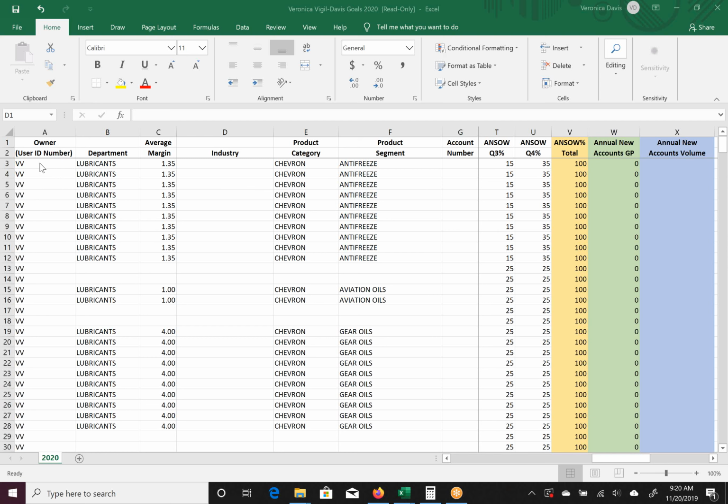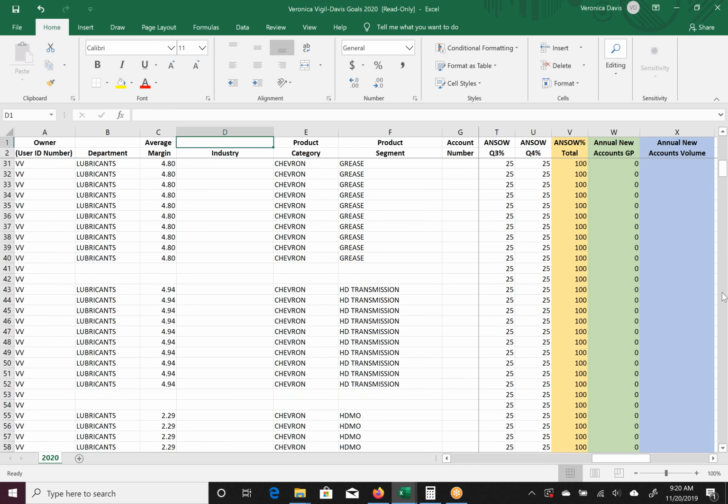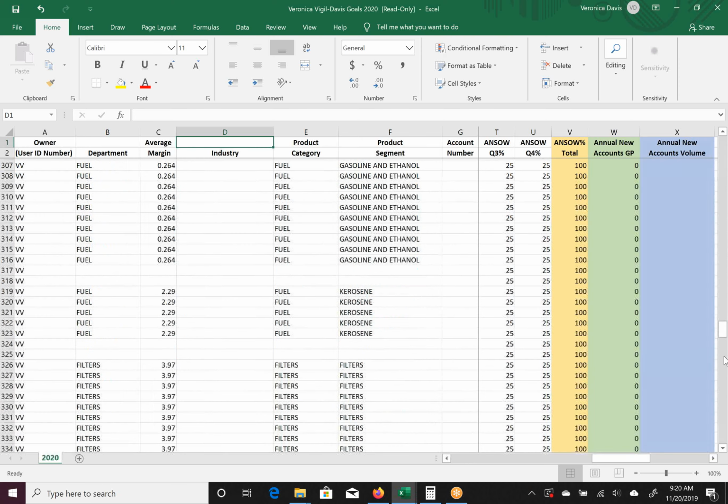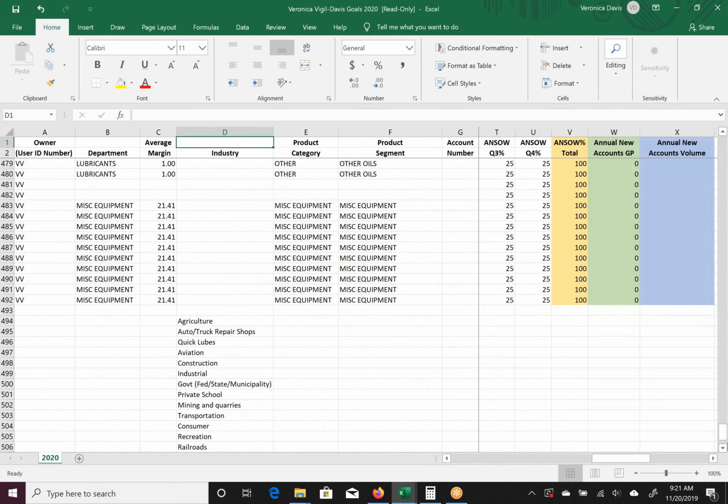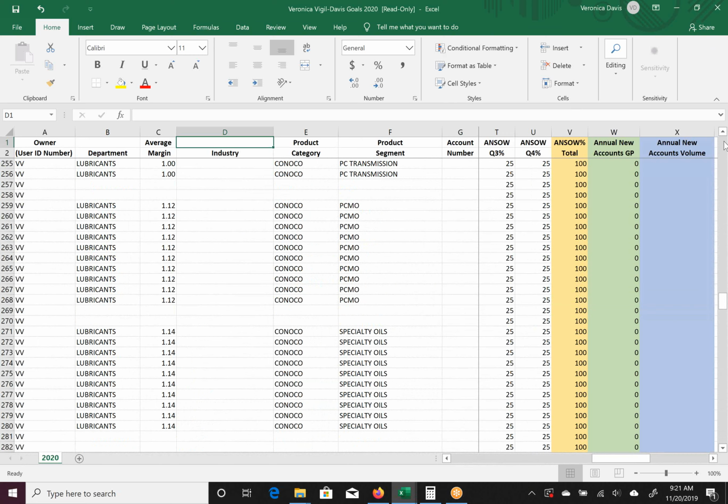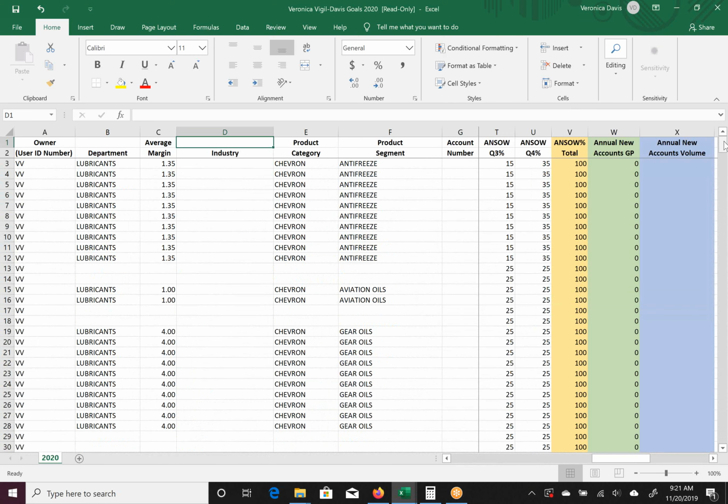Your username is going to be here. Those are always going to be your initials, departments, lubricants. Really it is just lubricants, fuel, as well as chemicals and filters. So that's what this document has. Like I said, try not to be overwhelmed. It may take us a bit of time, but I will be here with you for every step, including if you need additional help. I plan on doing a lot of one-on-one help. This is just a secondary resource for you guys.